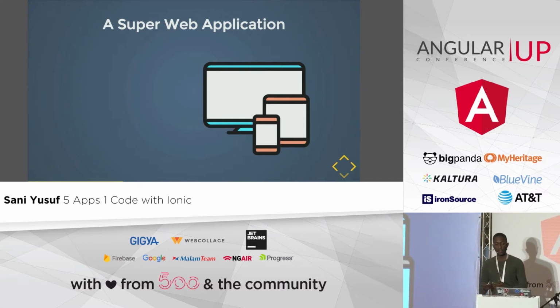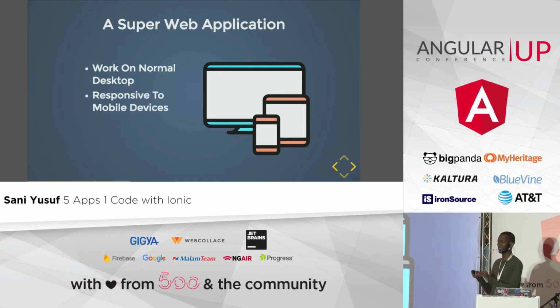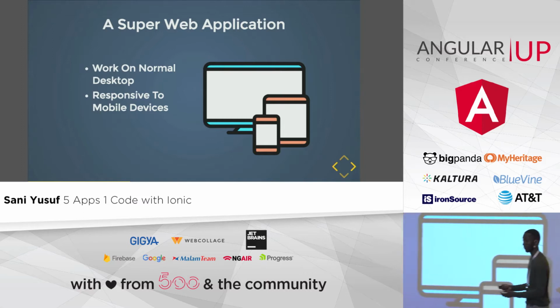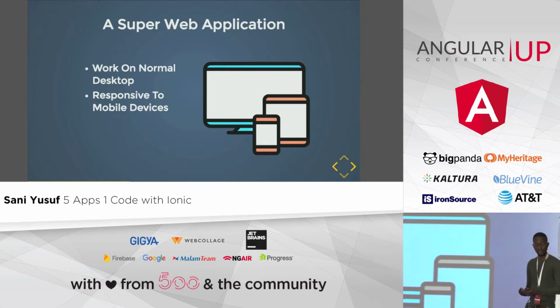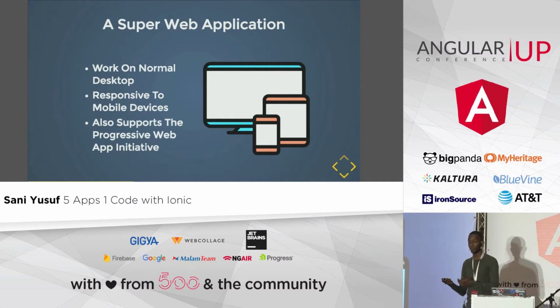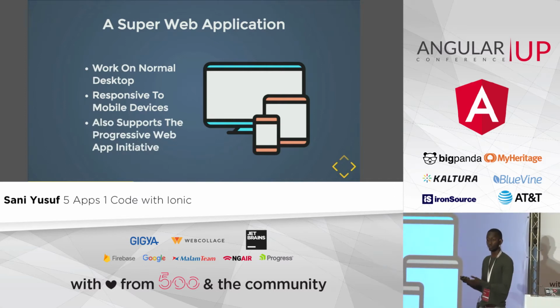So they work on normal desktop. By the way, I can't say desktop, I can only say desktop, sorry guys. It's an accent thing. And they're going to be responsive to all mobile devices as well. So you're going to have that. And they're also going to support the Progressive Web Apps initiative, which is being heavily pushed by Google.